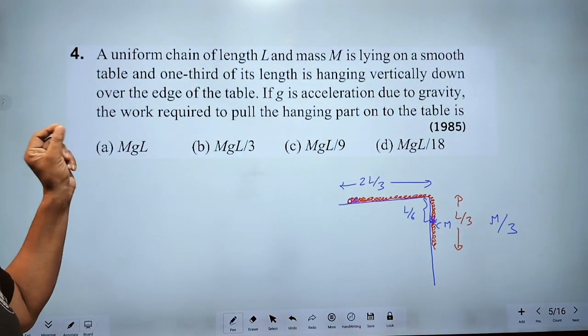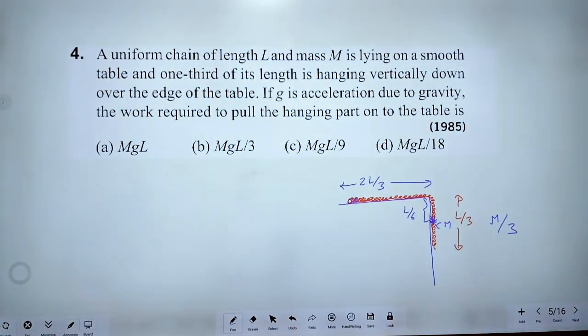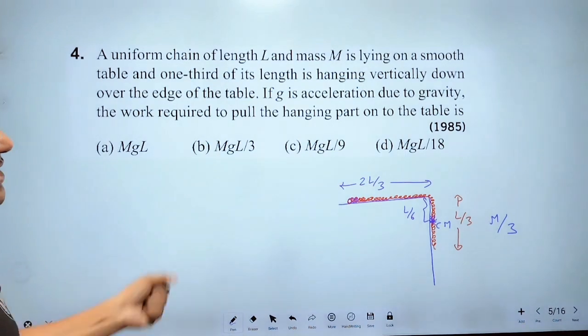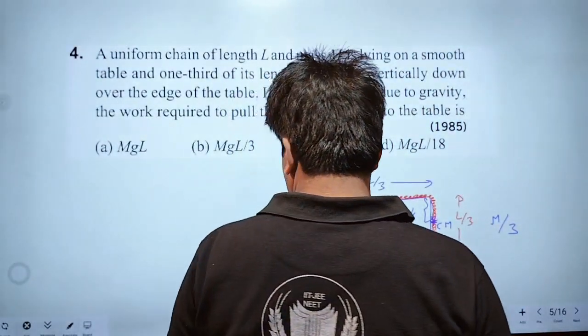According to question, if g is acceleration due to gravity, the work required to pull the hanging part of the chain on the table.